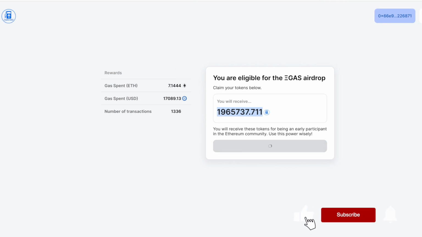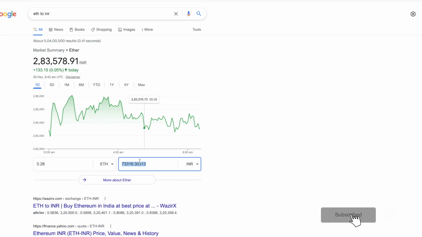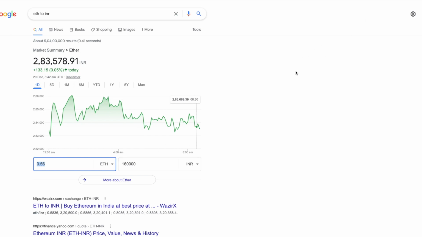So let's say INR to ETH, 1 lakh, let's say 60,000 is 0.56 Ethereum. So let's say 0.5 Ethereum, but I might just end up paying 20,000 in fees, which is 0.07. So I would just get close to 0.43 Ethereum.